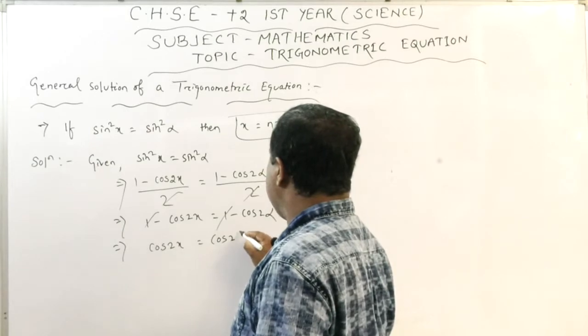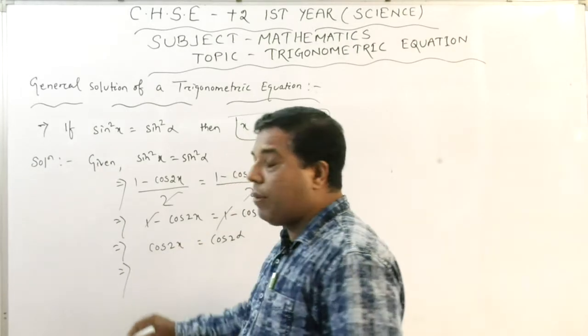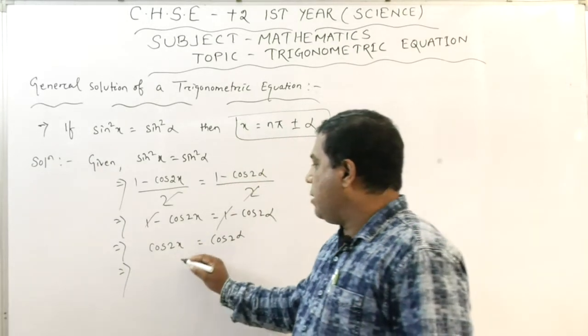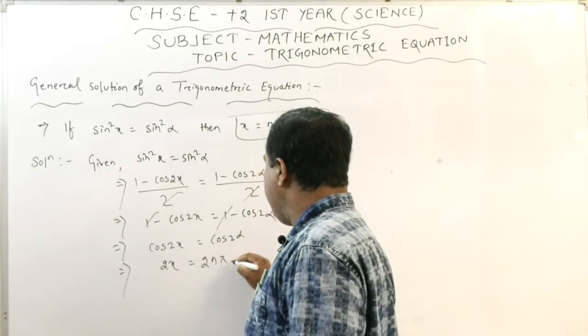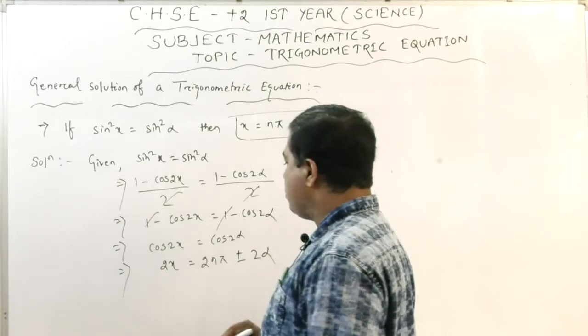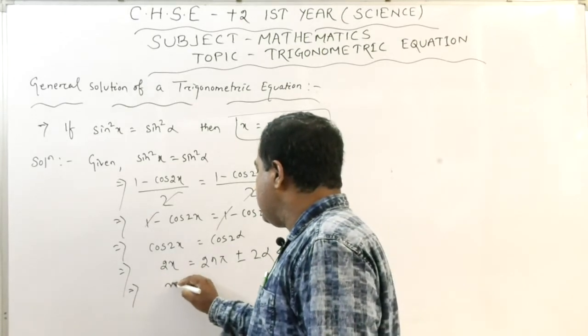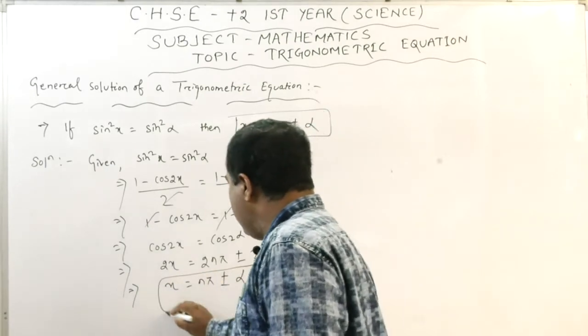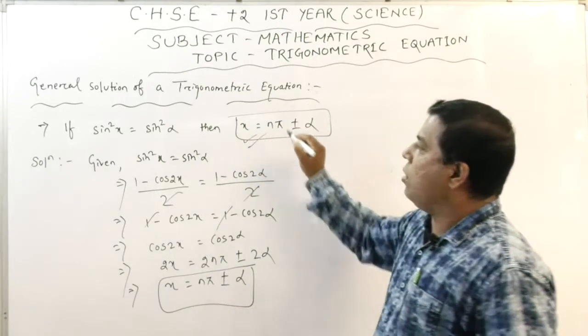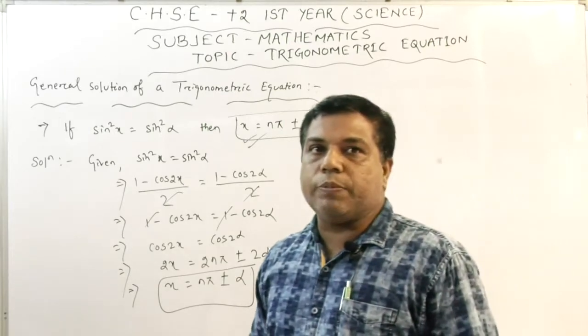So the general solution is 2x equals 2n pi plus or minus 2 alpha. Okay dear students, so I can say x equals n pi plus or minus alpha is the solution of this type of expressions.